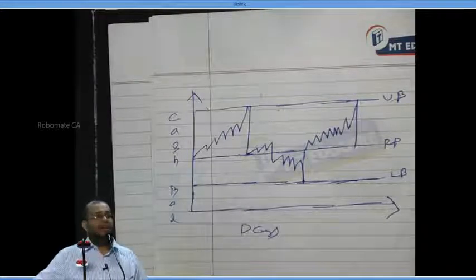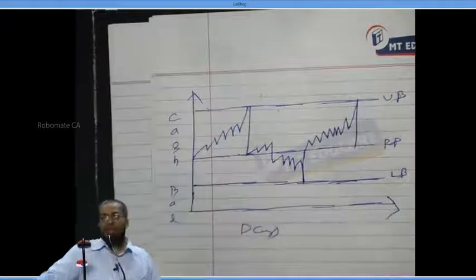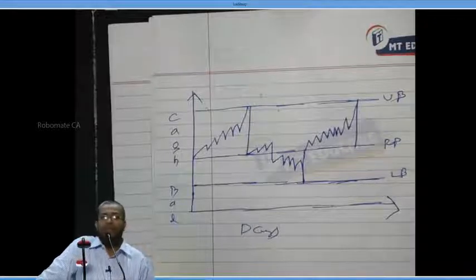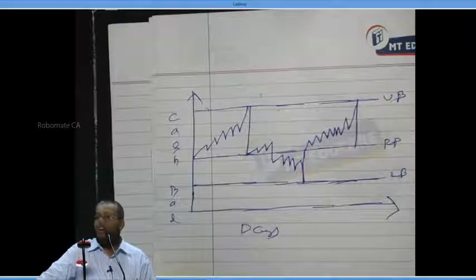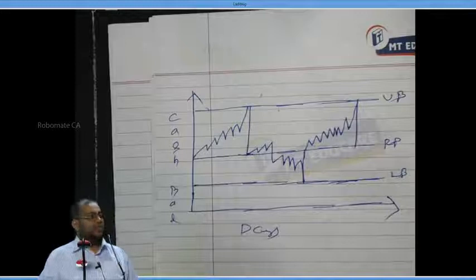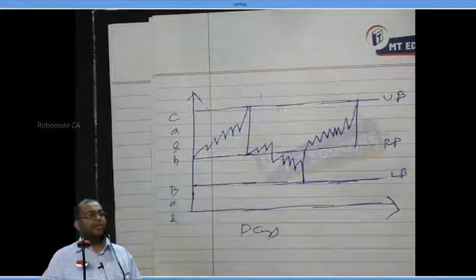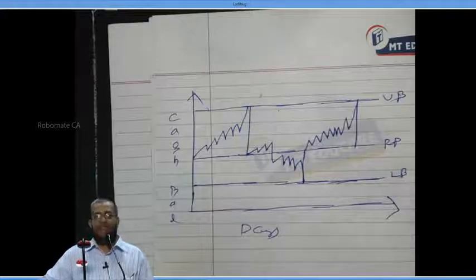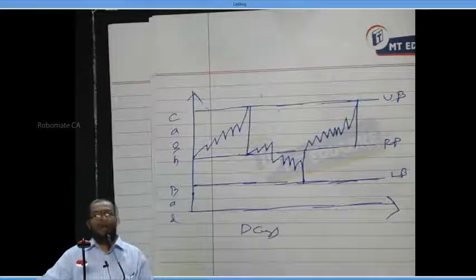The Miller-Orr model helps the treasury manager to understand the timing of his investment or sale, and the quantum. Can I proceed? Point number 2 or 3? 3.